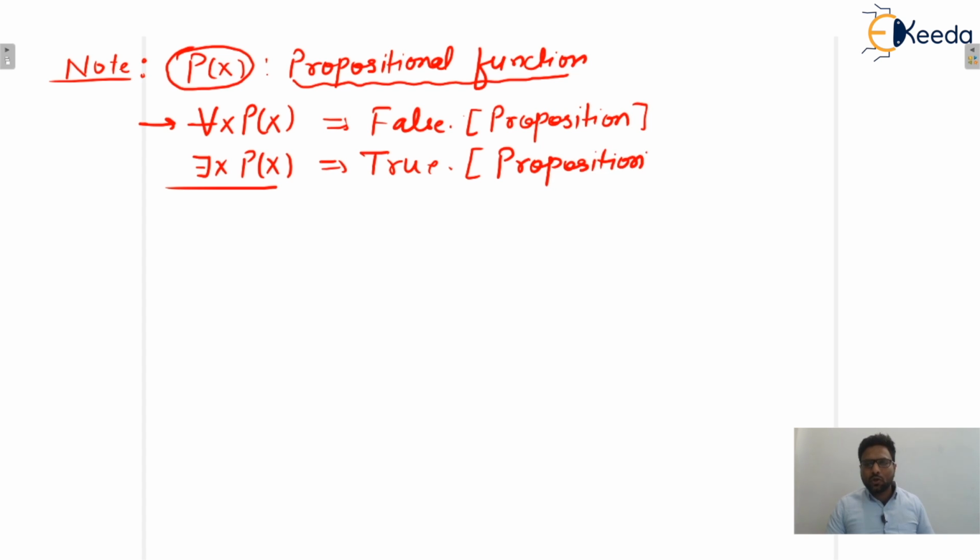I already told you guys initially that quantification is a way to create a proposition from a propositional function. Is that clear, guys? Can we proceed further?